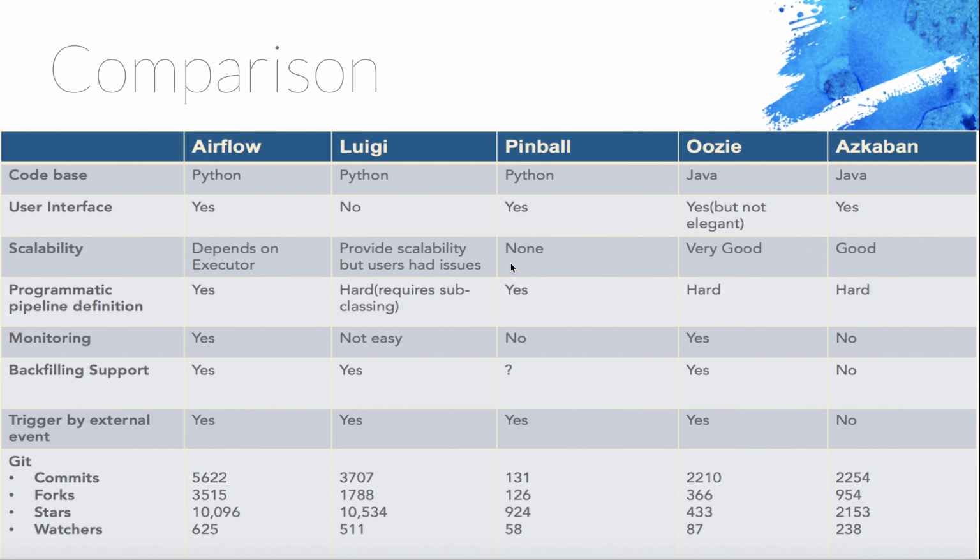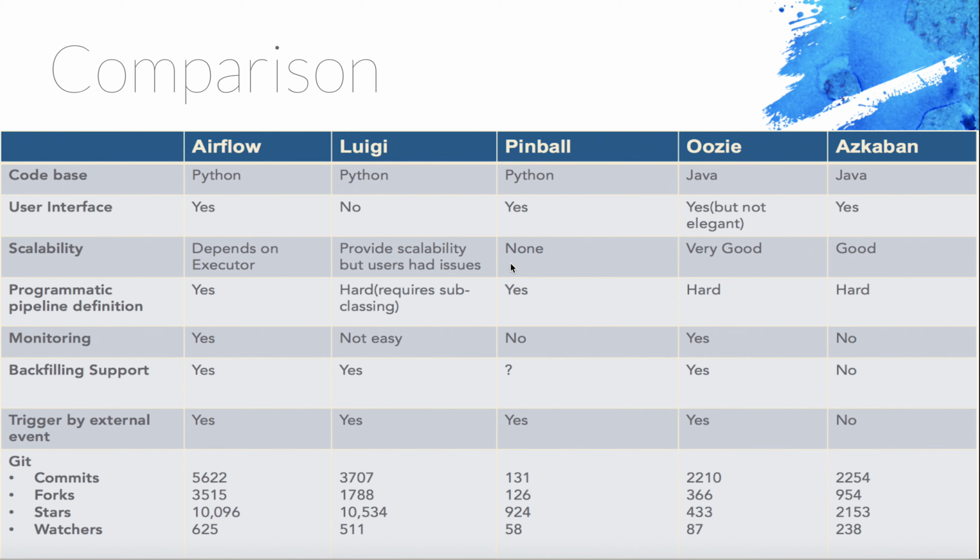But if you already have a code base that's written in Python, then at least I would suggest you go with something that's in Python, because that way you can have seamless integration with your platform. Since Airflow, Luigi, or Pinball are written in Python, they will provide a seamless integration between your code and the extra layer of workflow management.